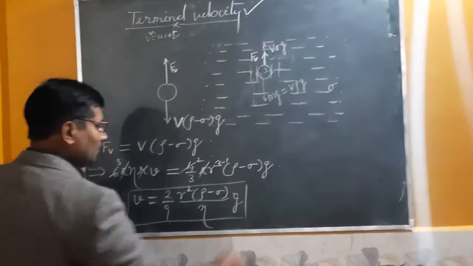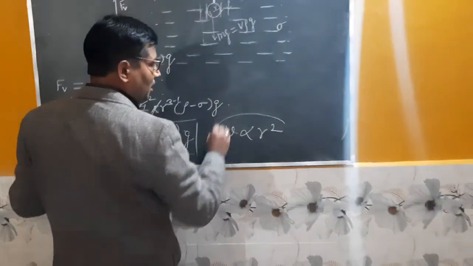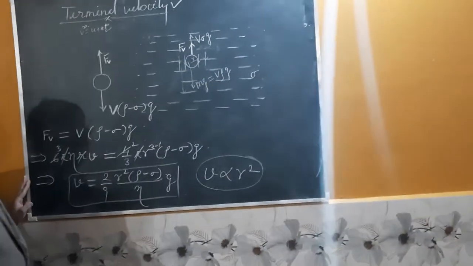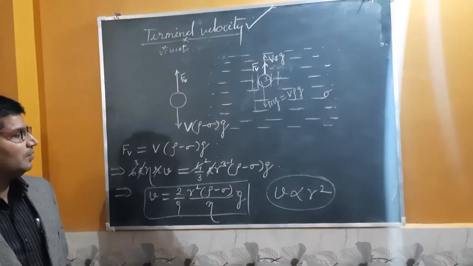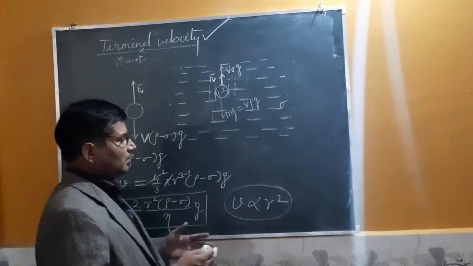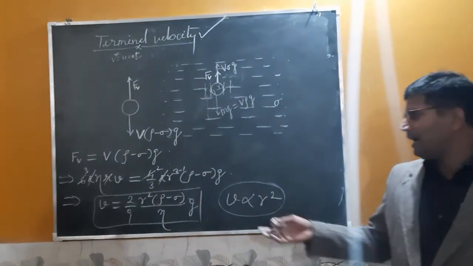What you are seeing is that the terminal velocity of the ball is directly proportional to the square of the radius. Means bigger ball will have more terminal velocity than smaller.